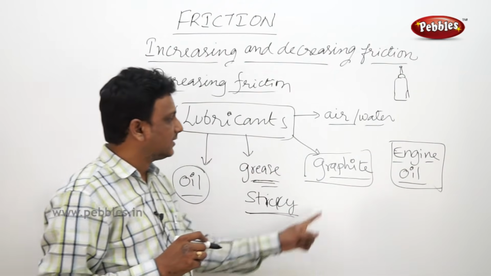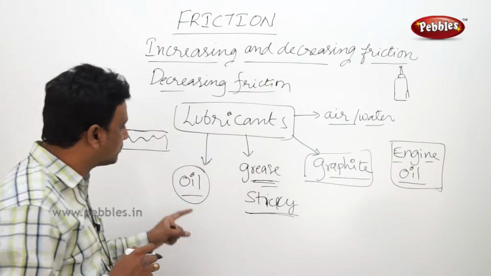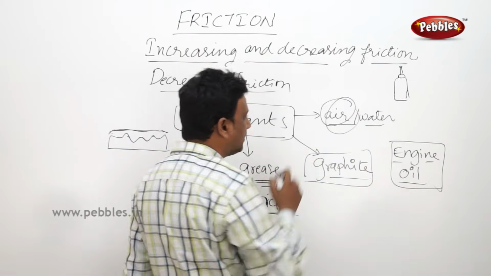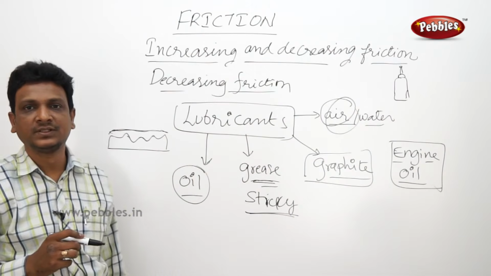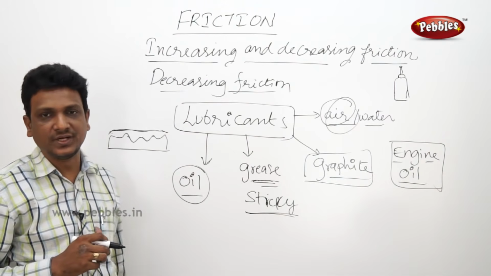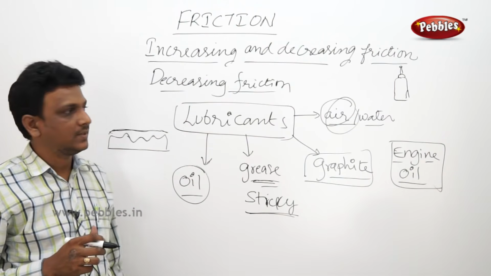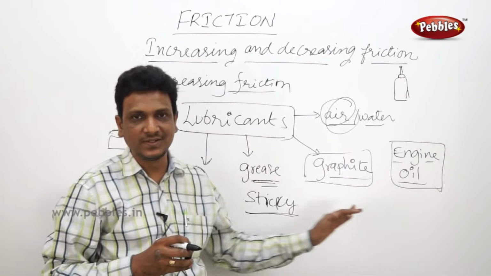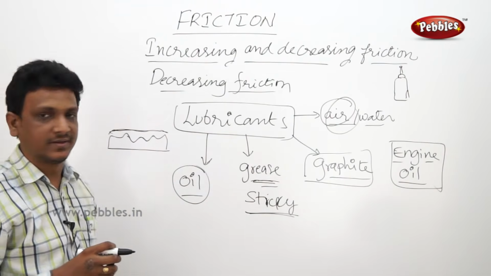Some places they cannot use graphite also. They cannot use oil or grease. There they use a cushion of air to reduce the friction. In some cases, water is used to reduce the friction. So in this way, whatever the medium which we are using to reduce the friction, it is a lubricant.